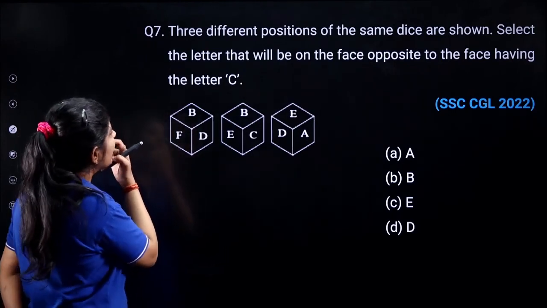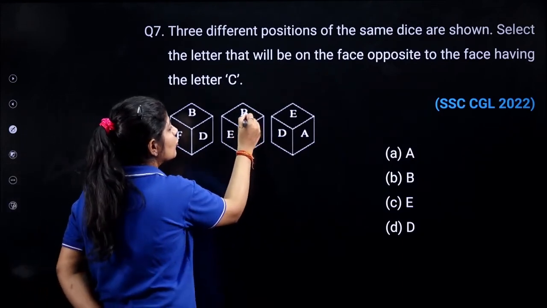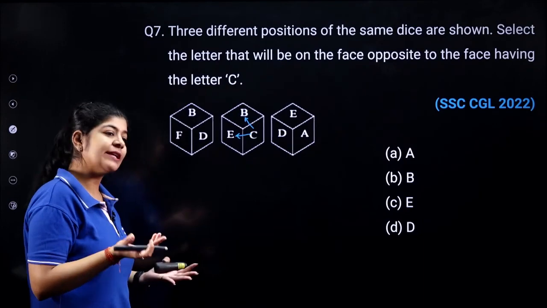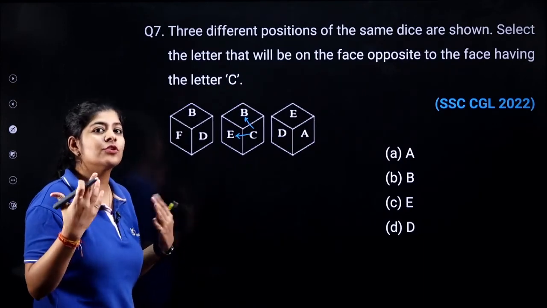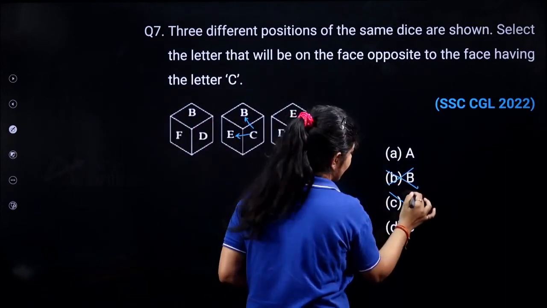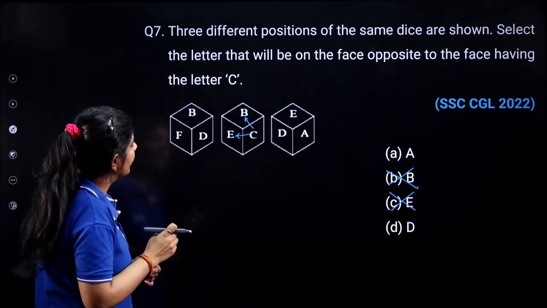Let's see. Okay, so we need to determine the opposite face of C. So we can easily eliminate these two options, right? Because these are adjacent to C. And we know that adjacent faces can never be opposite to each other. So these two options are eliminated. Now we are left with just A and D.